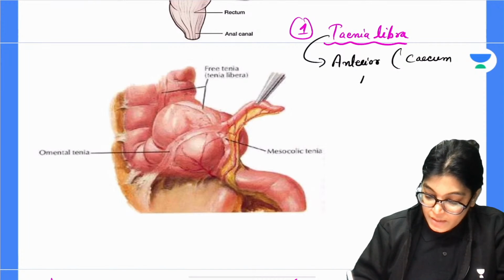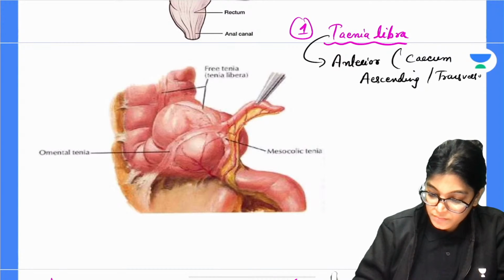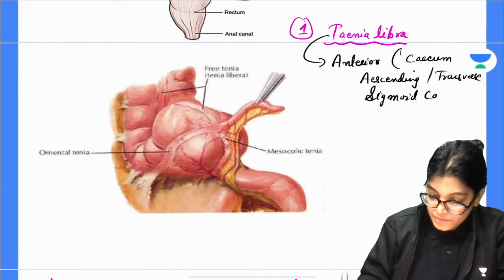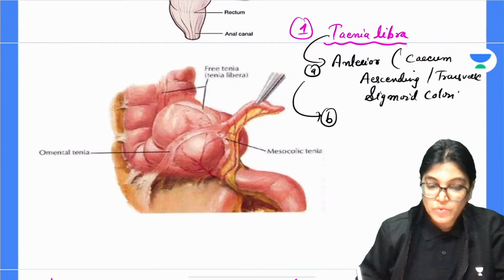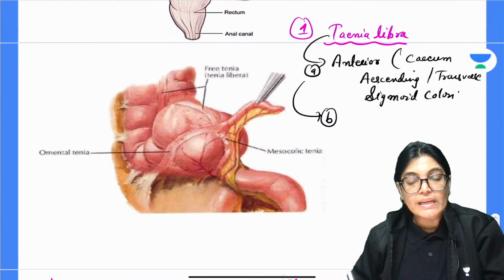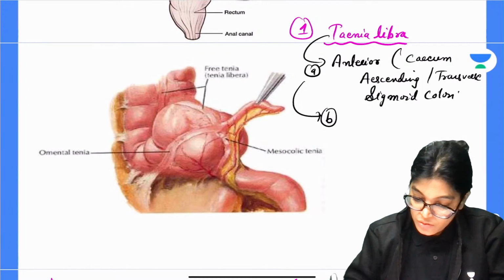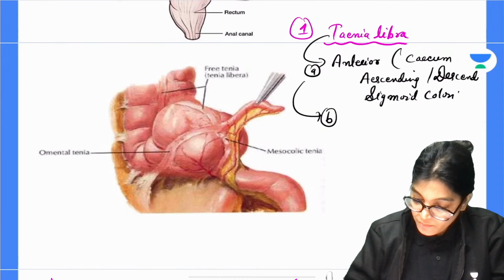cecum, ascending colon, transverse colon and sigmoid colon. Okay, this is the first option. The other point of view is its location inferiorly, which is in the descending colon. Okay, please note down.